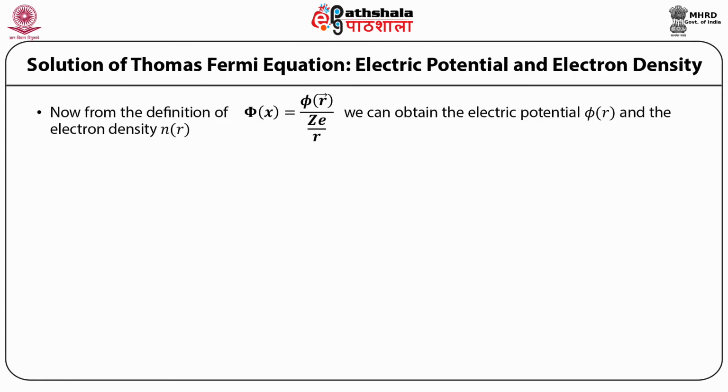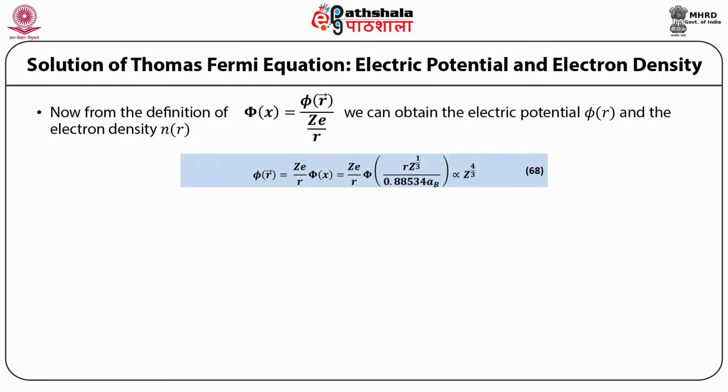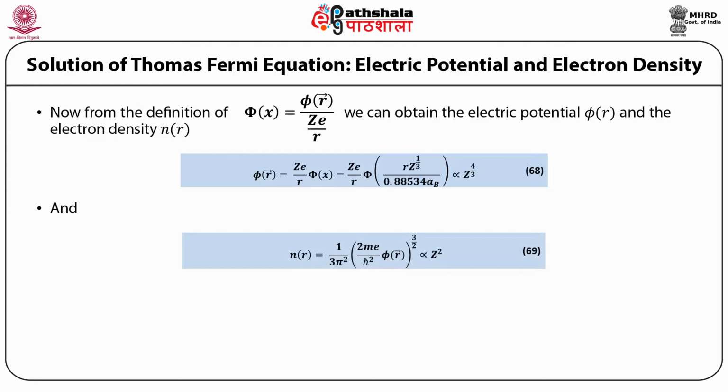Now, from the definition of phi(x) = (r/Ze) phi(r), we can obtain the electrical potential phi(r) and the electron density n(r). Phi(r) is equal to (Ze/r) phi(x), which is (Ze/r) phi as a function of r multiplied by Z raised to power 1/3 divided by 0.88534 a_B, which is proportional to Z raised to power 4/3. And n(r) is equal to 1/(3 pi squared) multiplied by (2 m_e/h bar squared phi(r)) raised to power 3/2, which is proportional to Z squared.